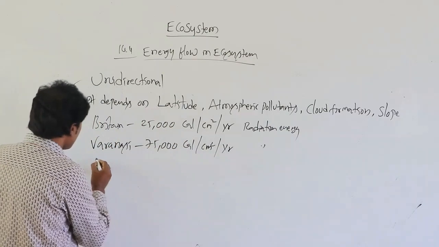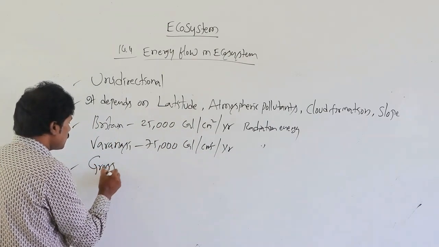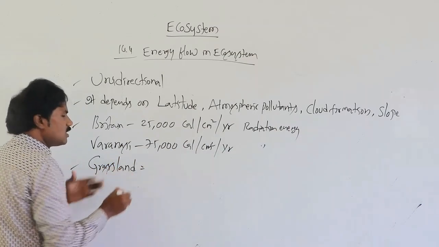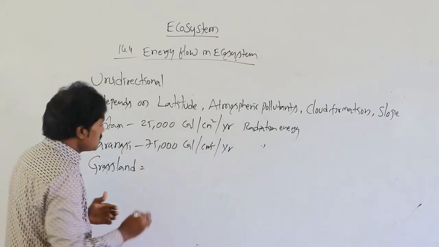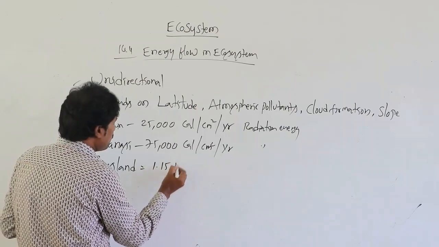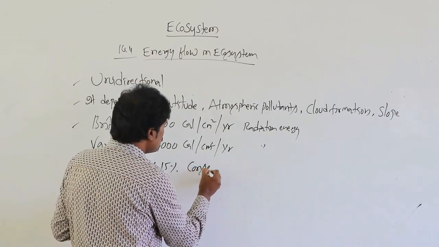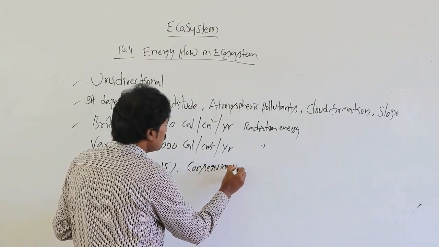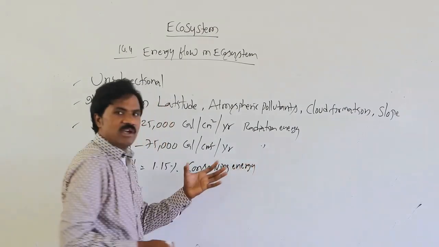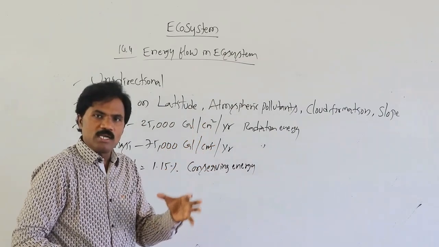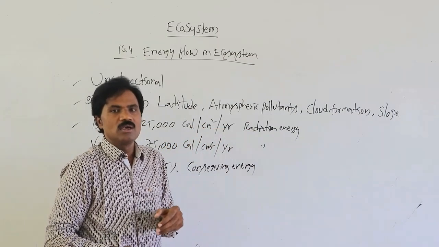Based on this, what about grassland? Of the radiant energy in grassland, 1.15% is conserved by the plants present in grassland.